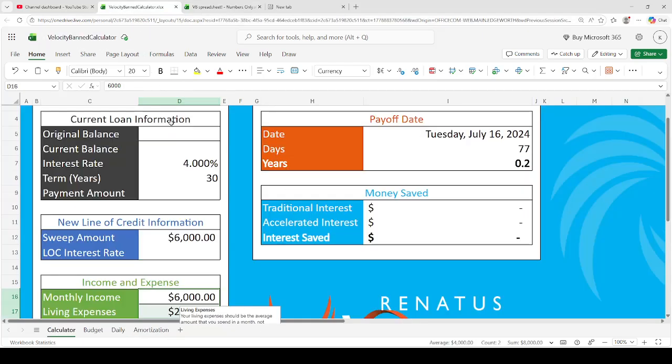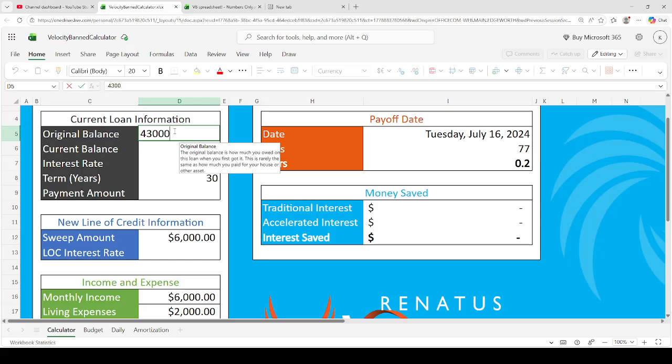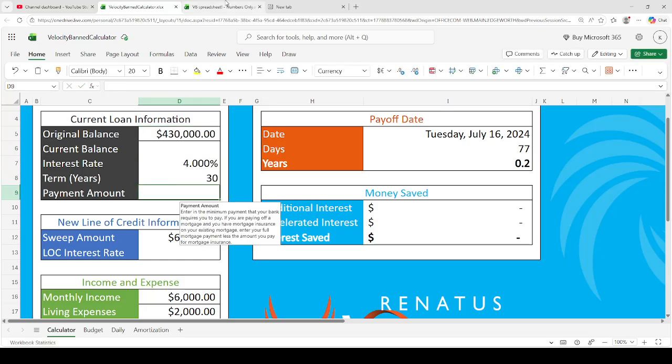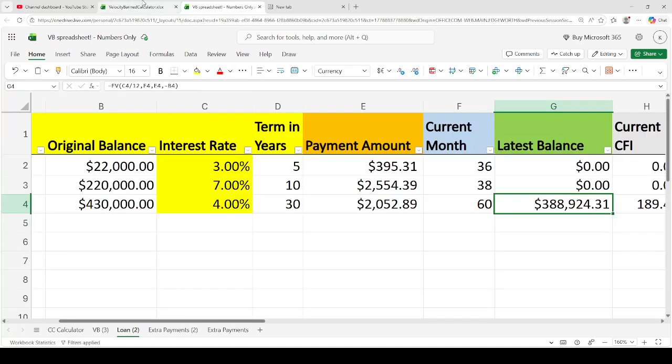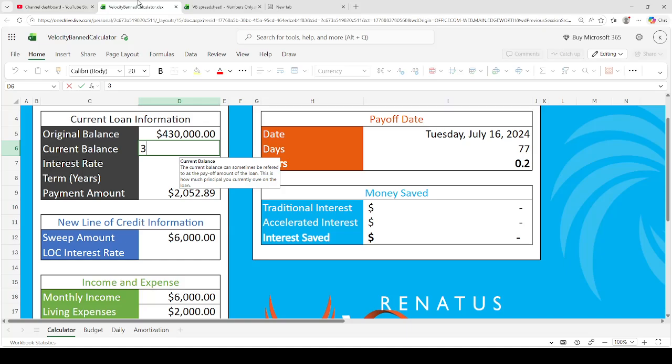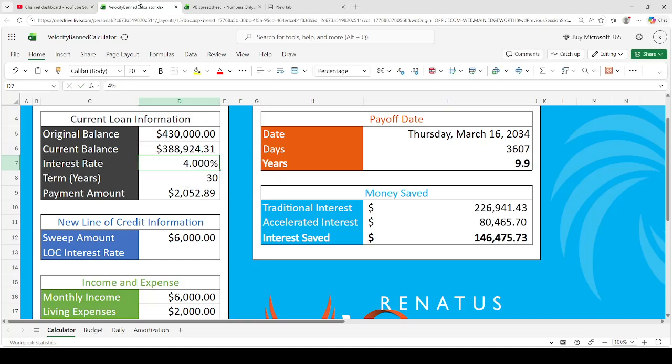So let me just do this. 430,000. And then the payment amount, which is 2052.89. And then what's the current balance? The current balance is 388,924.31.